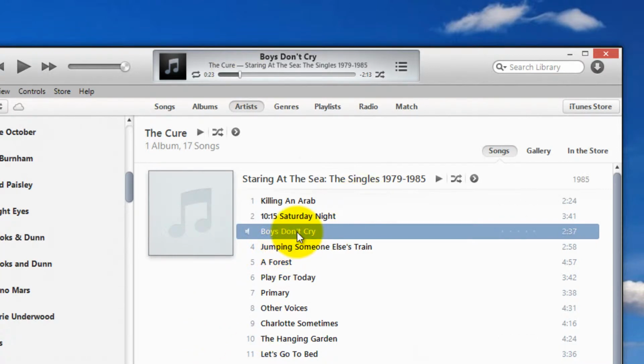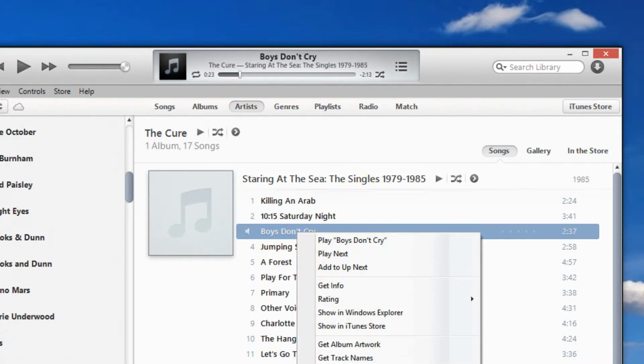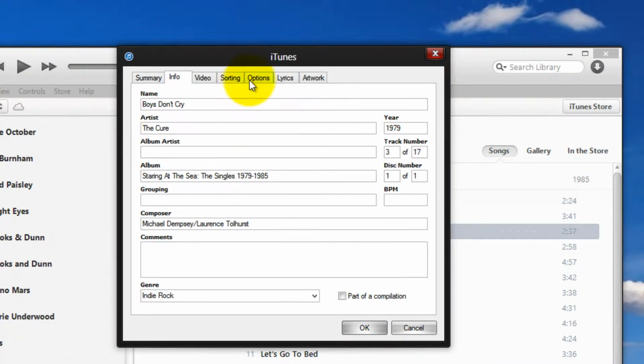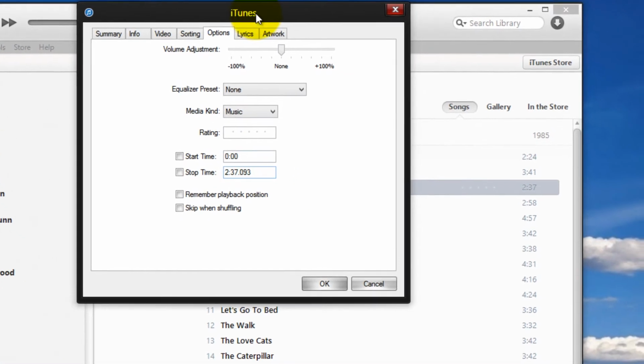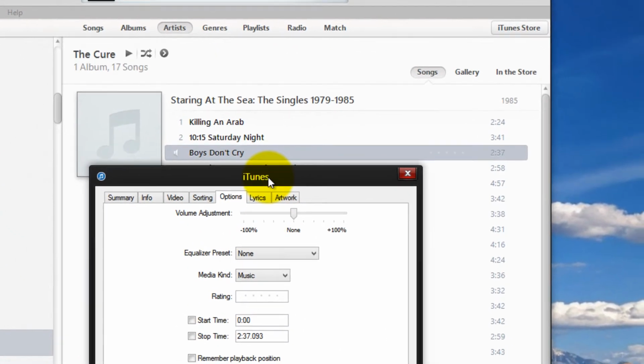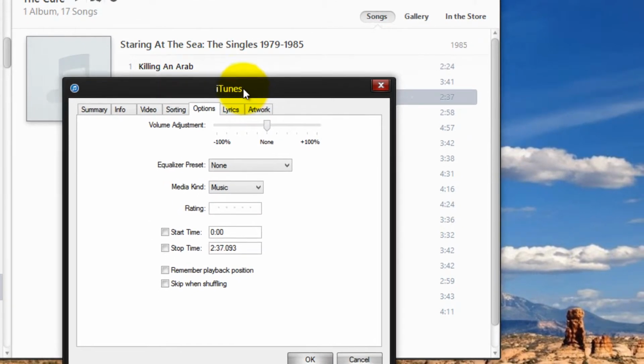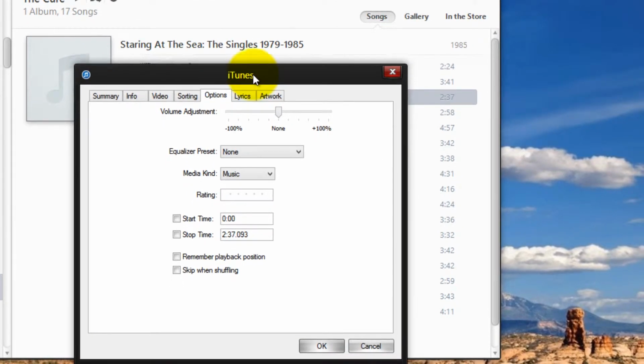Okay, now you're gonna right click on this and press Get Info. Right here. Okay, go to Options. Here we go. You go to Options, and now you need to make it 30 seconds long. That's how long an iPhone ringtone needs to be. And I'm starting it out at 23.